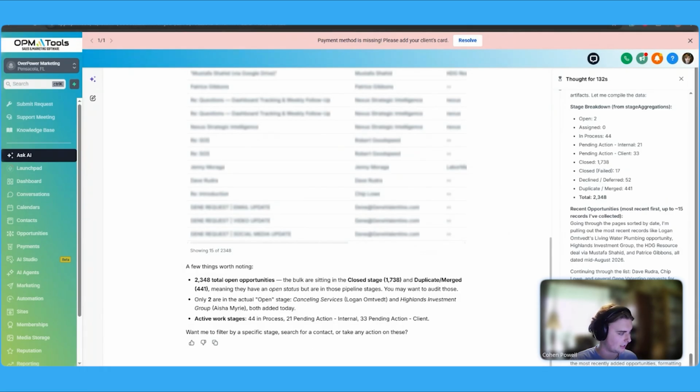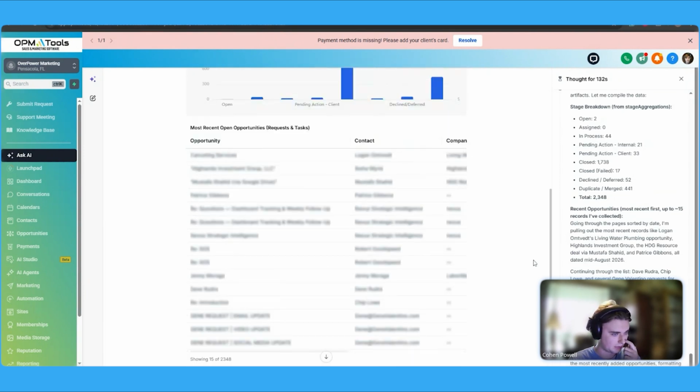So a total of 2,348 open opportunities are sitting in the closed stage, and then some are duplicate and merged, meaning that you have an open status but are in those pipeline stages. So you might want to audit those. That's very good to know if we're trying to do our monthly cleanup. Only 2 are in the actual open stage, canceling service, and so on.